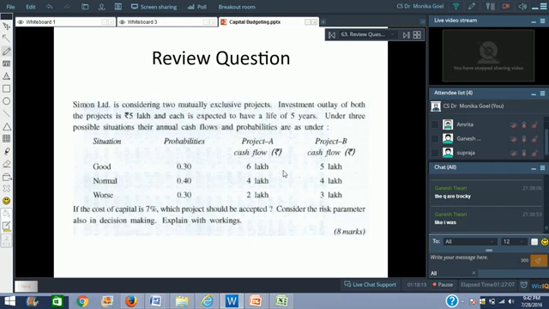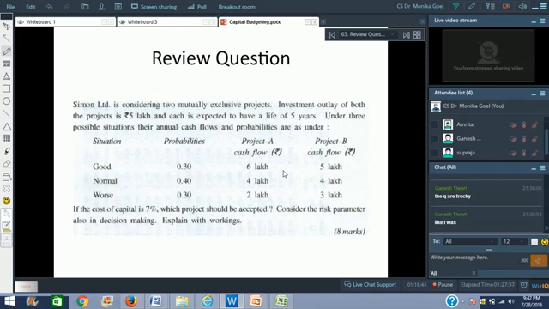So we will be using the technique and trying to estimate the cash flows. Whenever we have been given certain probabilities, in order to find out the average, you should multiply the numbers with their probabilities. So the expected cash flow, because we do not know whether the situation will be good, normal or worse, we have to take one number in order to do the calculation.